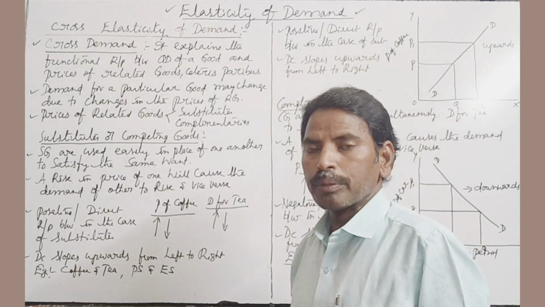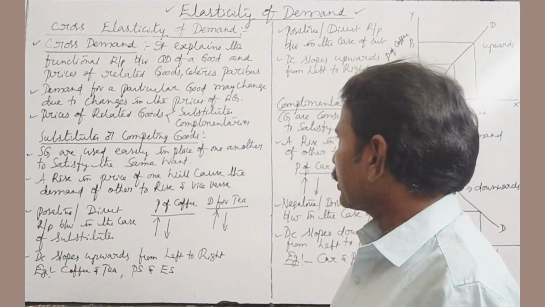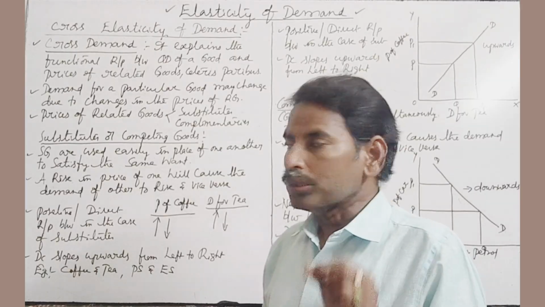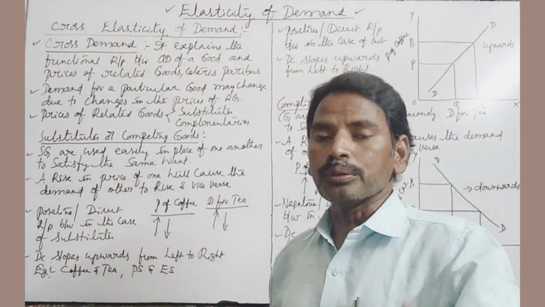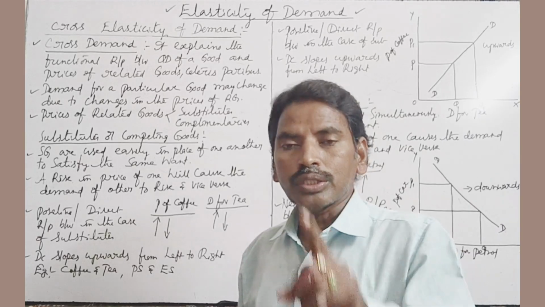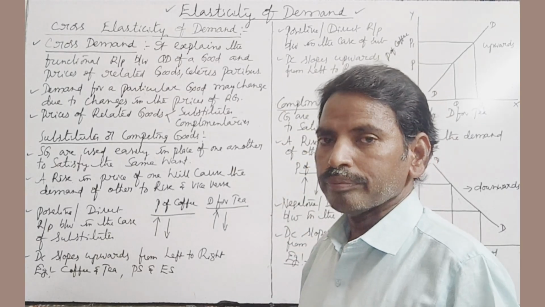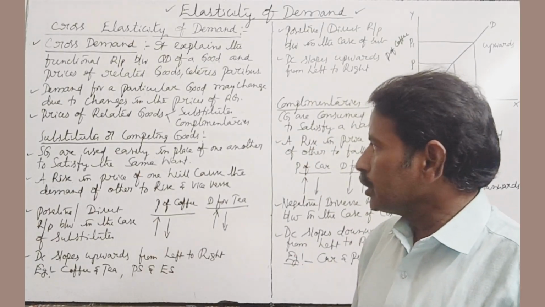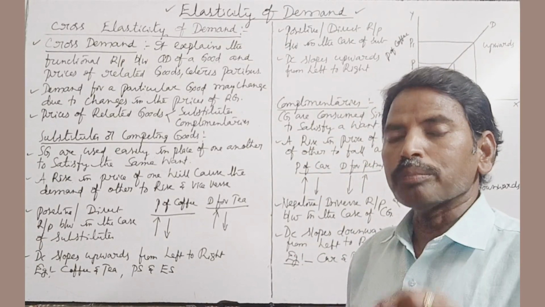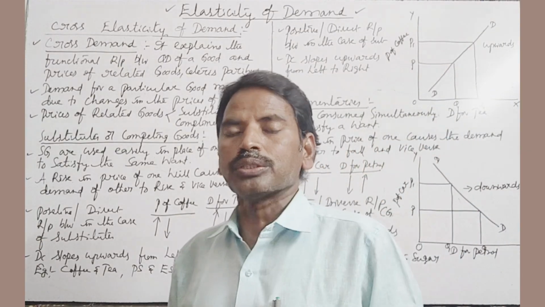In other words, demand for a particular good may change due to changes in the price of related goods. This is called cross demand.